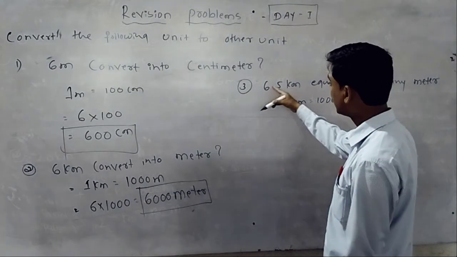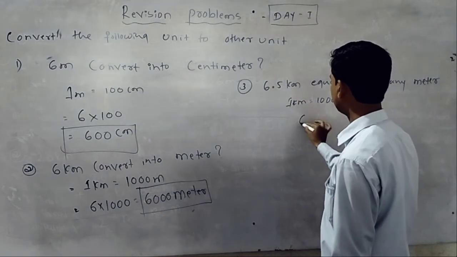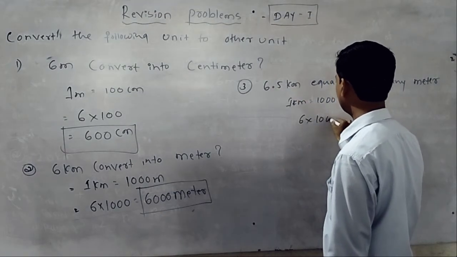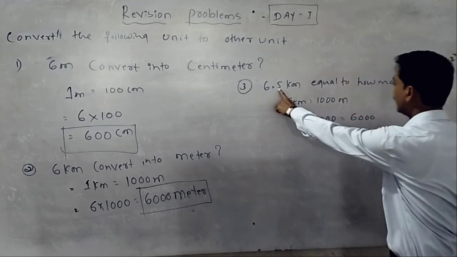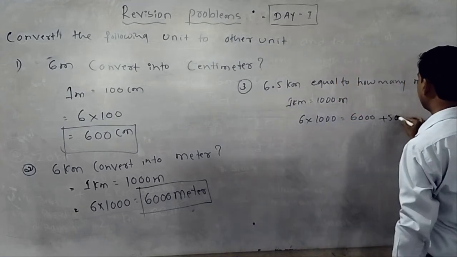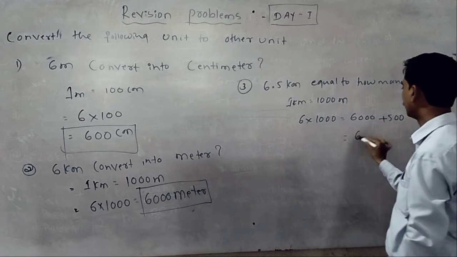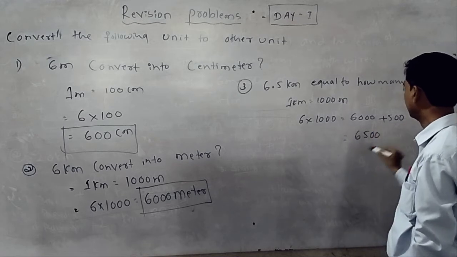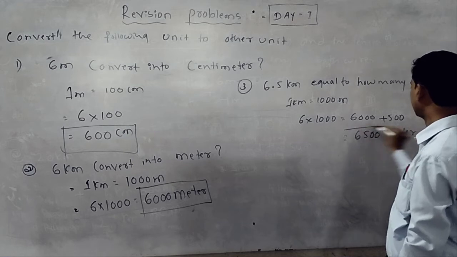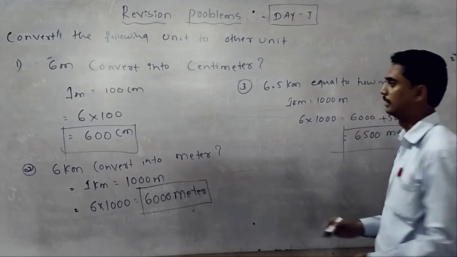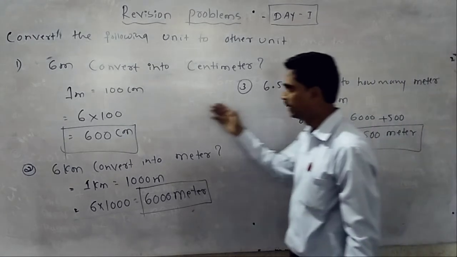Then 6.5 means 6 only you have to take. Then 1000, 6000. Then 5 is there. It is 500. Then 6500 meter. 6500 meter.